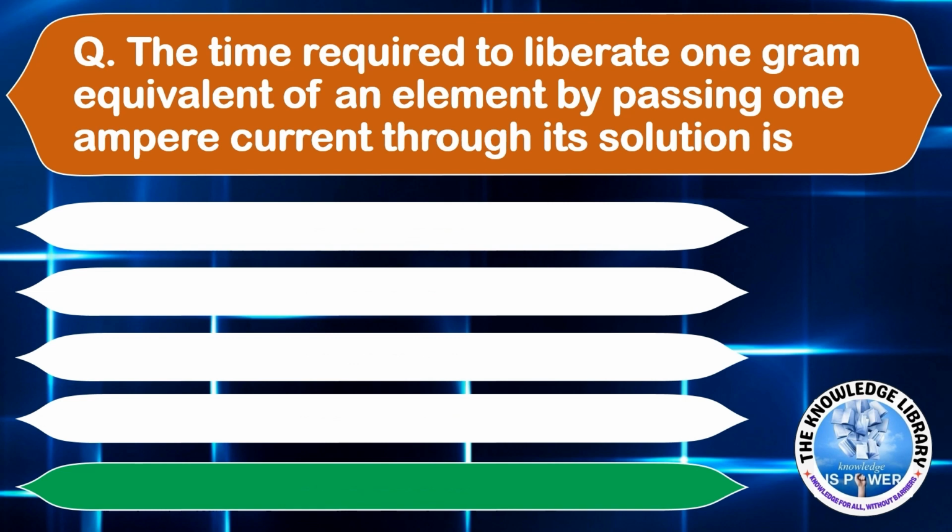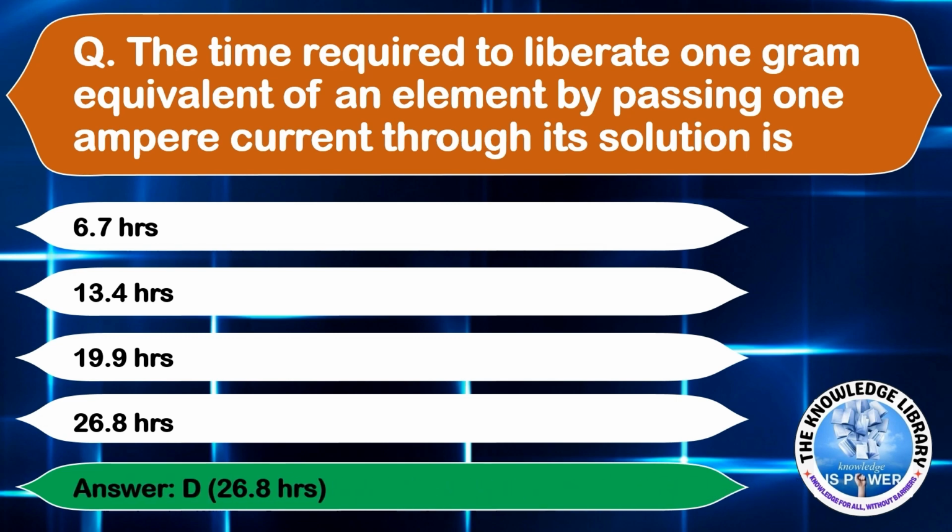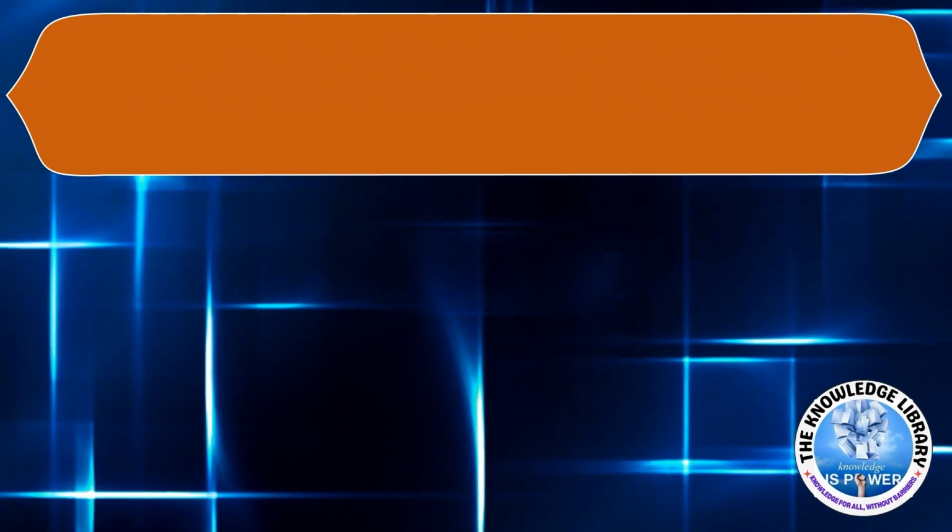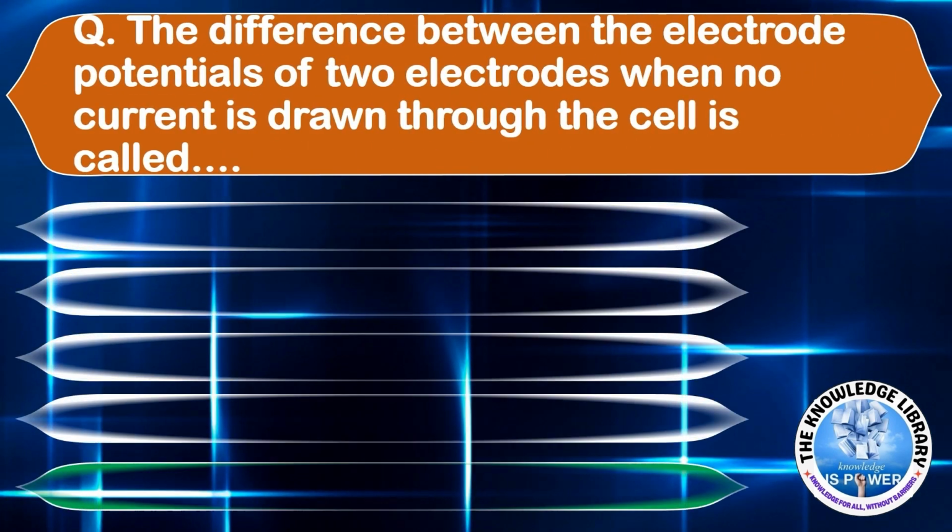The time required to liberate 1 gram equivalent of an element by passing 1 ampere current through its solution is option A, 6.7 hours, option B, 13.4 hours, option C, 19.9 hours, or option D, 26.8 hours. The correct answer is option D, 26.8 hours. Moving on to the next question.